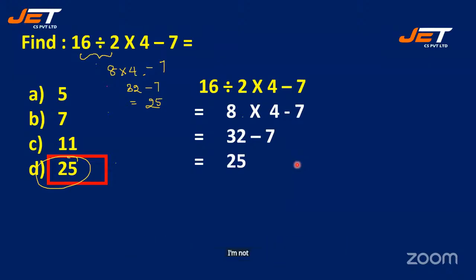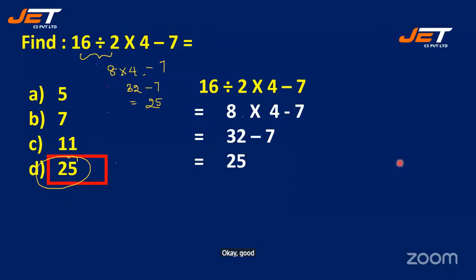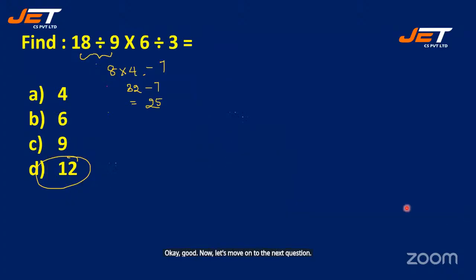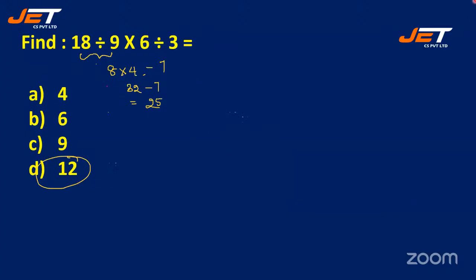I'm not able to read the names. So Tiranesh, Bindu, Shri, many have given me the correct answers. Students, good that you all are trying the answers by yourself. Okay, good. Now let's move on to the next question. Here goes our next question. Yeah, so let me erase.